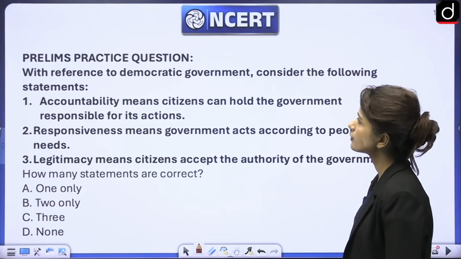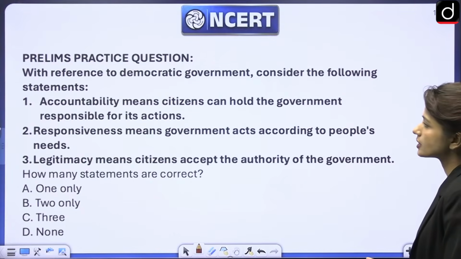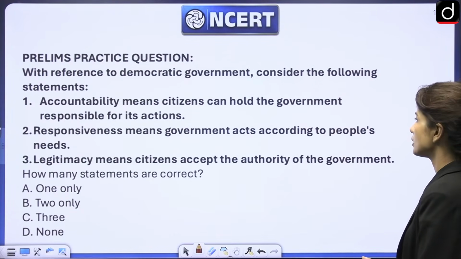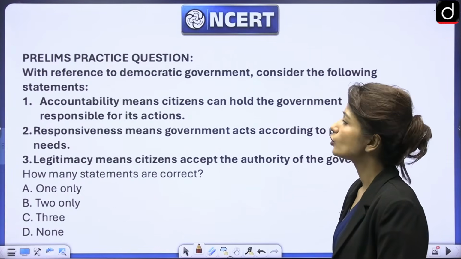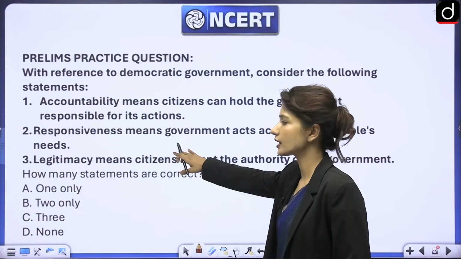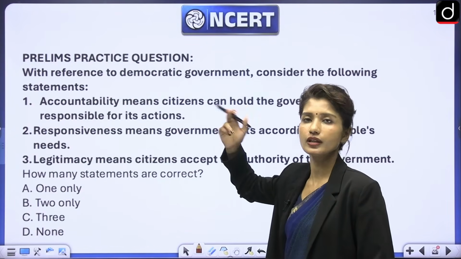Second question, with reference to democratic government, consider the following statements. First, accountability means citizens can hold the government responsible for its action. Second, responsiveness means government acts according to people's needs. And third, legitimacy means citizens accept the authority of the government. You have to tell me how many of these are correct. Only one statement, two statements or three statements, and then you will tell me which of them are correct as well.